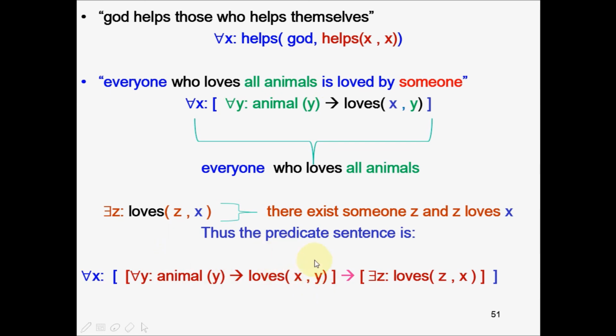And then if this is true, then in turn it implies there exists some Z and that Z loves X in return. Now note the blue brackets that I've written here. This shows the scope of X. Since X is involved on the left hand side of this implication and also on the right hand side of this implication, the scope of X is throughout this entire sentence.